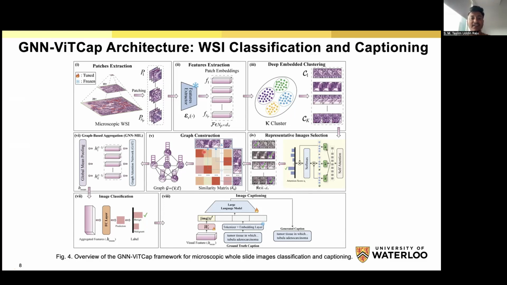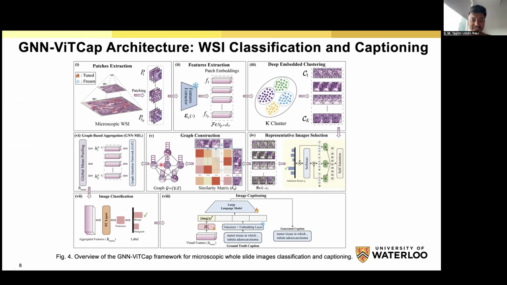Then we designed the graph. Here we don't know the spatial relationship among the patches, and the absolute position is also unknown. So we design a graph to establish the relationship among the patches. We consider each node as a feature, and then we calculate the cosine similarity between the patches. After calculating the cosine similarity, we pass these values to the soft threshold function, which assigns 1 or 0. If it is 1, that means there is a relationship between node i and node j. Otherwise, there is no relationship.